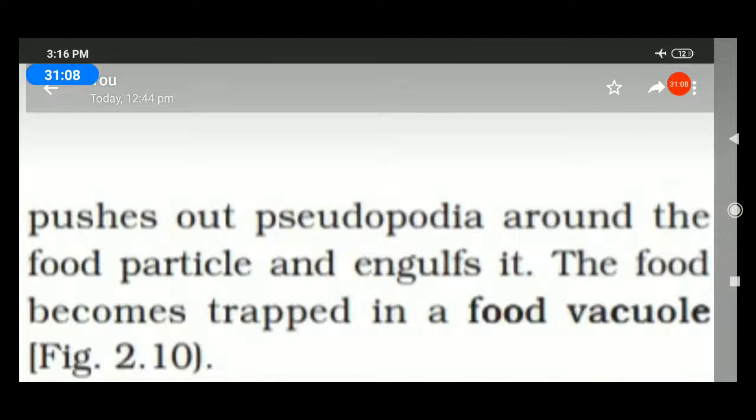It pushes the pseudopodia around the food particles and engulfs them. The food becomes trapped in a food vacuole. Are you clear, students? Can you understand? Do you remember, students? So, all of you study well and prepare well for periodic test 1.